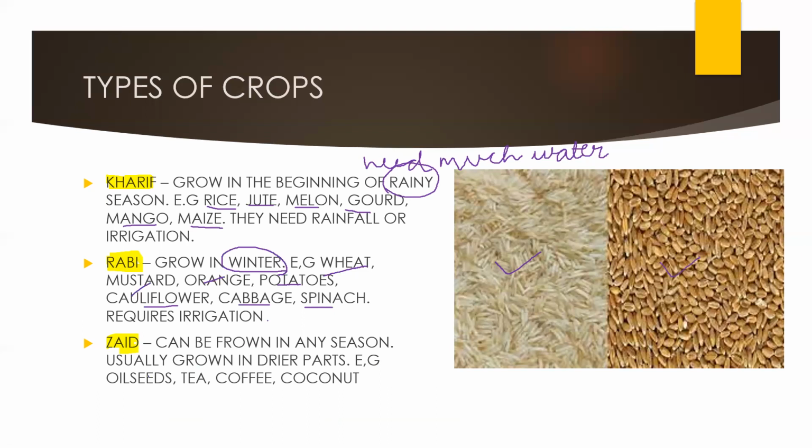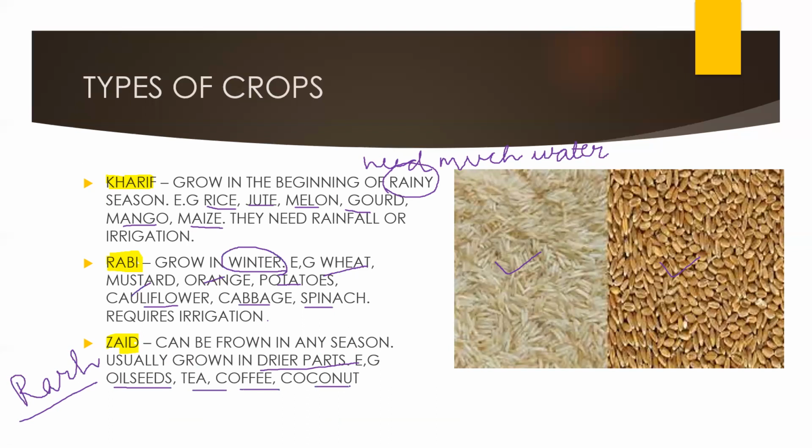Now Zaid crops can be grown in any season, usually grown in dry areas, the arid areas. They are also called dry crops. Examples are oil seeds, tea, coffee, and coconut.